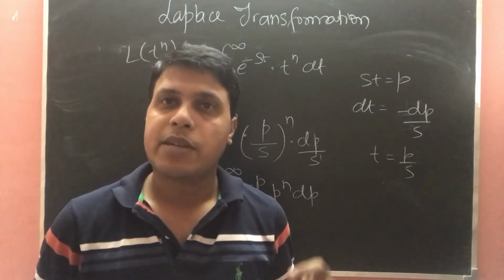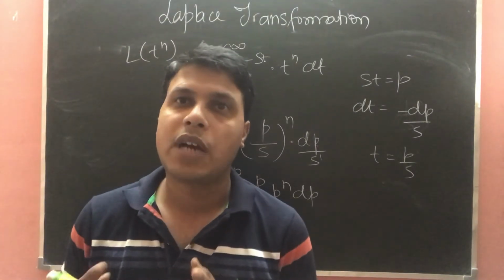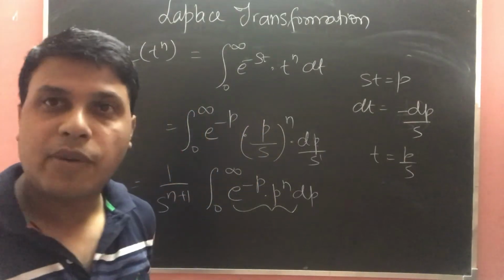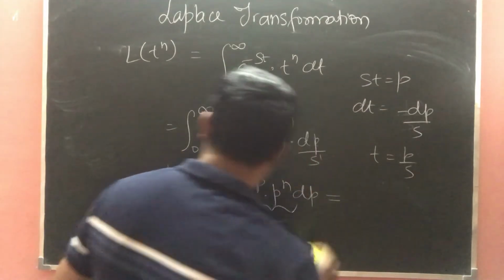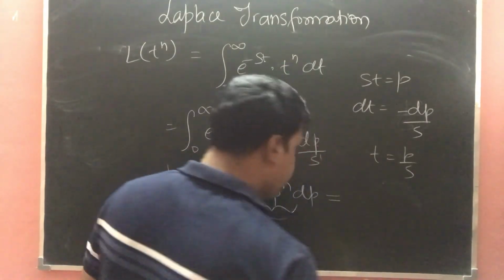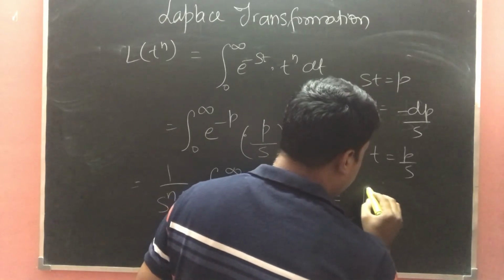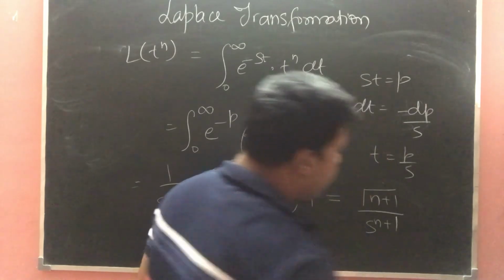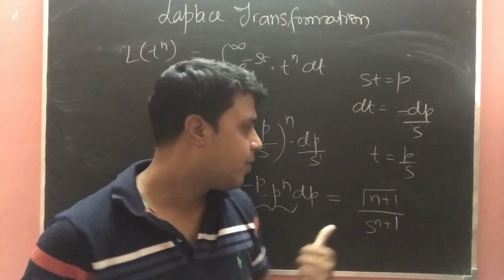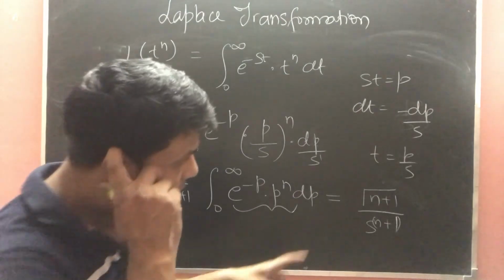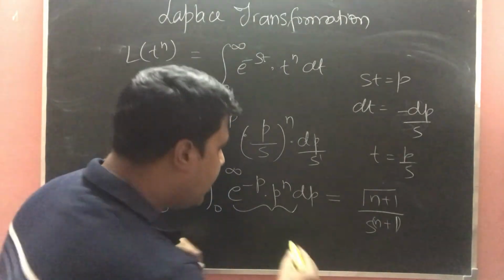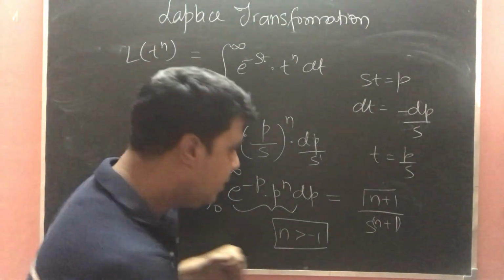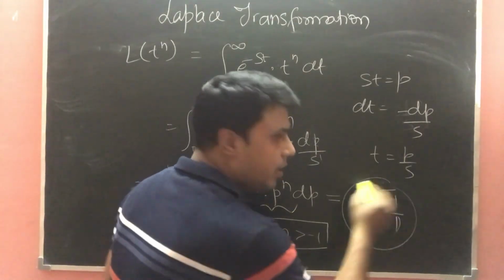And friends, you must remember this is the definition of gamma function or Euler second integral. This is gamma function. So the result of this, you can remember directly, will be gamma n plus 1 upon s power n plus 1. Okay. So hopefully now it is clear that n should be greater than minus 1, and this is the first result.